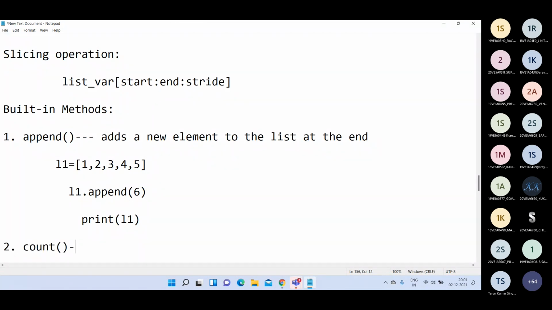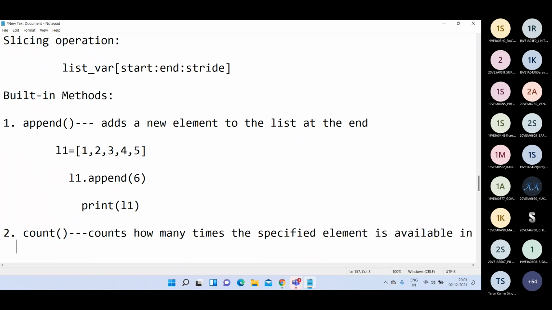The count function. In strings also we have seen the count function. There in strings the count function counts how many times a specified substring is available in the string, whereas in lists it counts how many times the specified element is available in the list. It will be counted by using this count function.